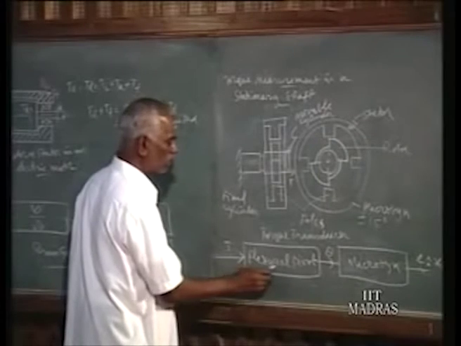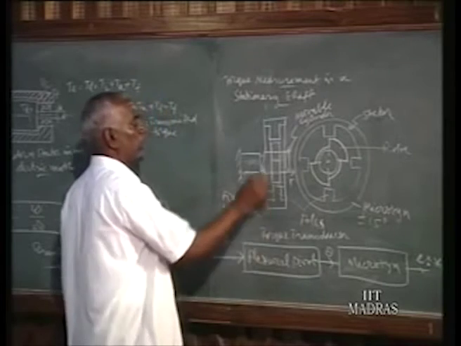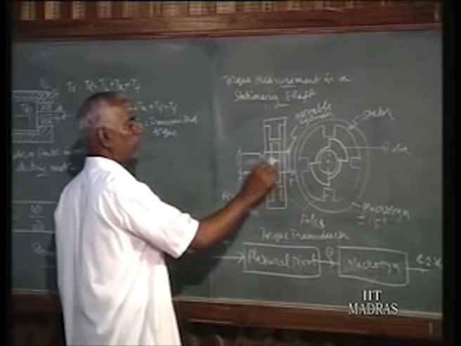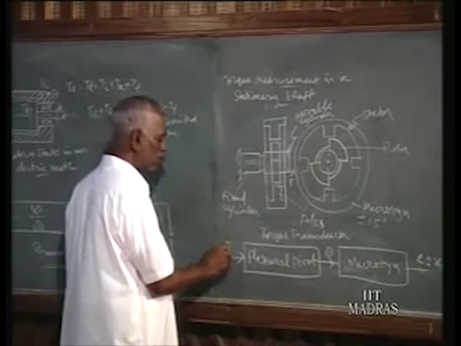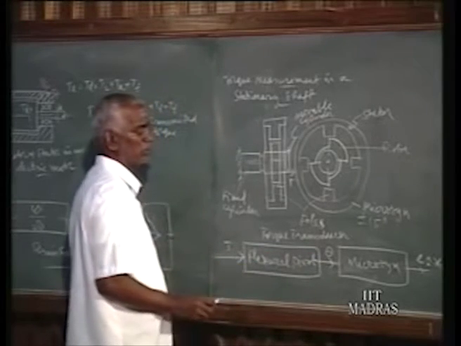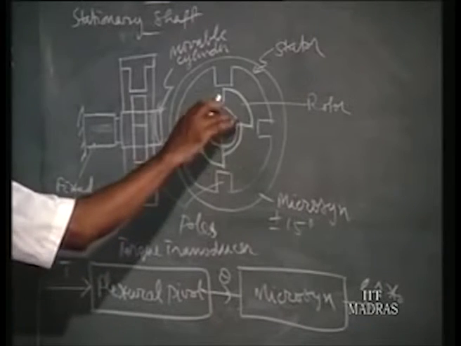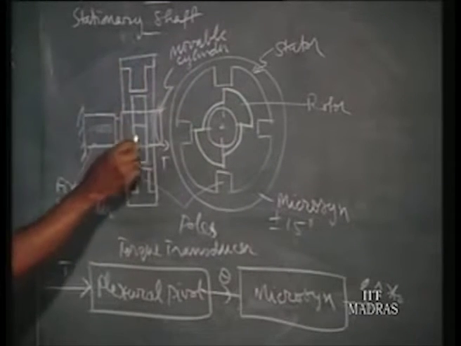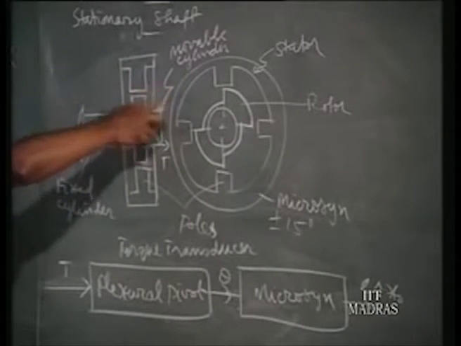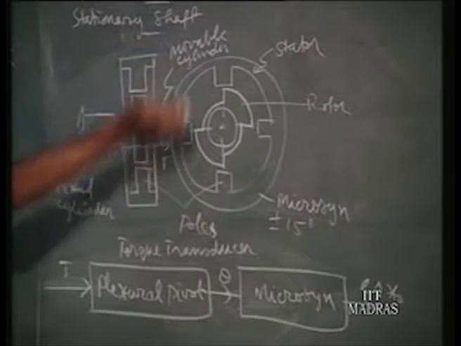That is what is shown here, the flexural pivot with the cylinders. The pivot is inside, so with the cylinders it is there. That assembly is converting torque to theta, and theta to E or voltage is obtained by having this microsyn mounted to the movable cylinder where we apply the torque. So when torque is applied, we get the voltage output.